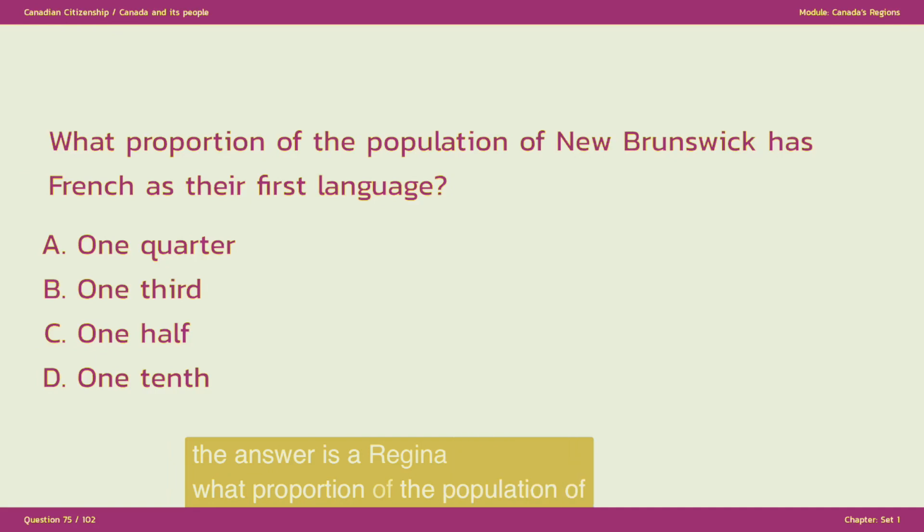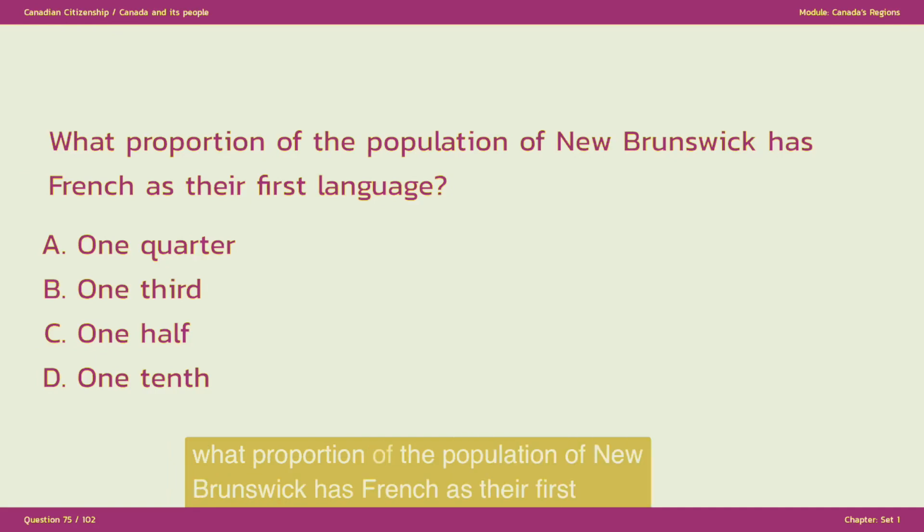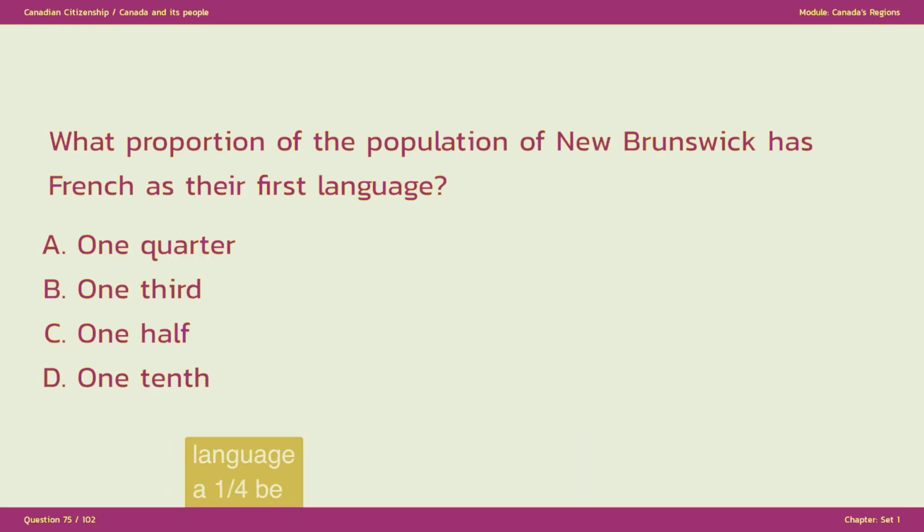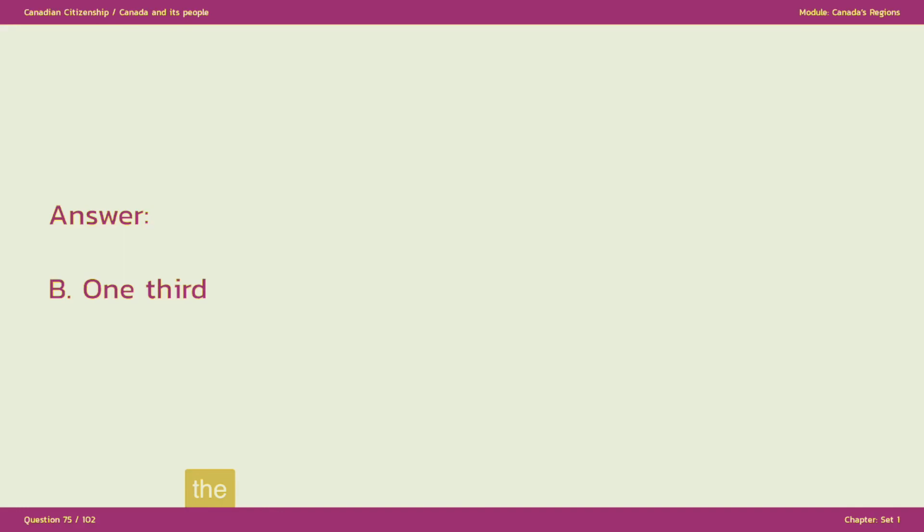What proportion of the population of New Brunswick has French as their first language? A. 1/4. B. 1/3. C. 1/2. D. 1/10. The answer is B. 1/3.